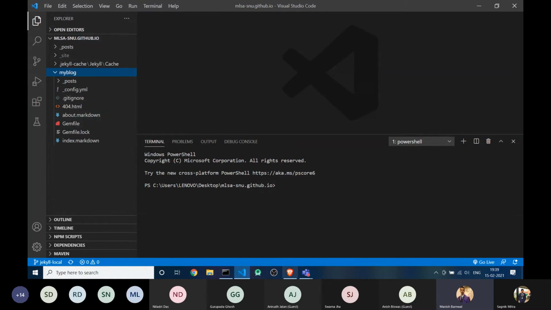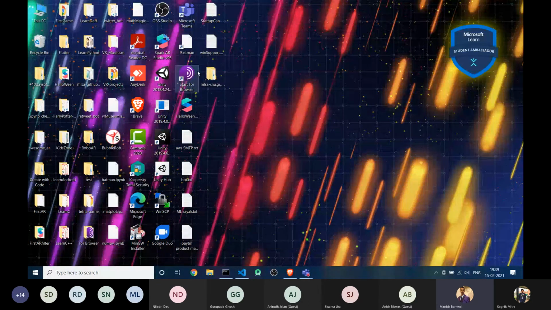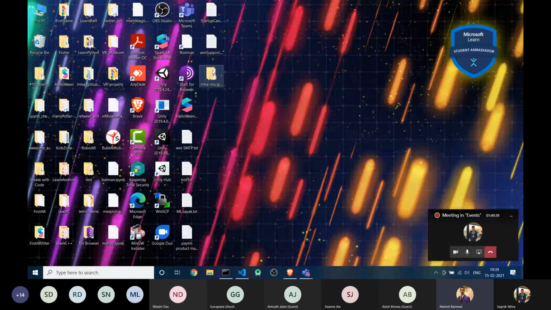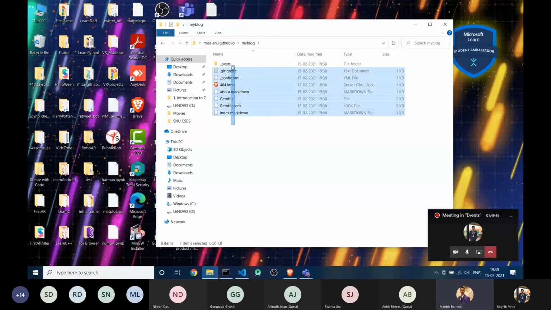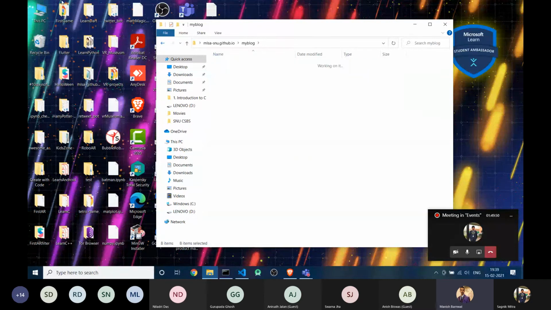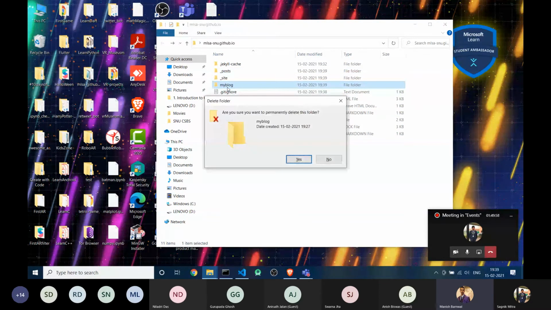Config.yml GitHub repository. Just a second. You don't need to do anything. You just need to copy, Control X, all the things and paste them on the main directory, which means the root directory, and delete this my blog folder.